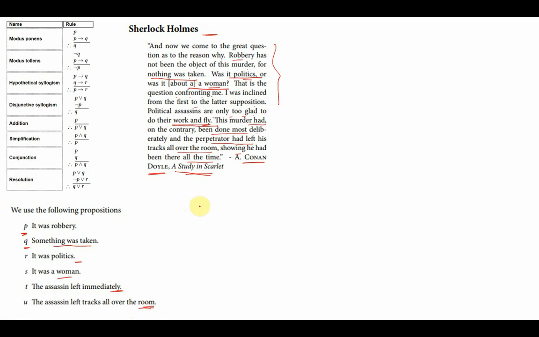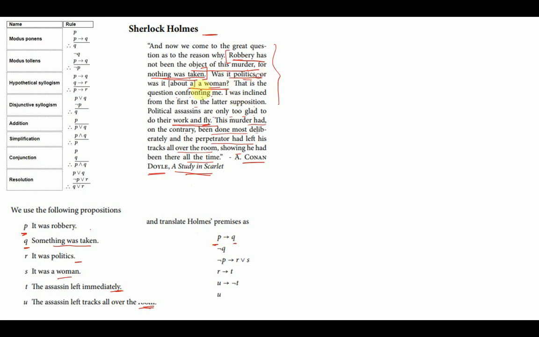Now let us try to identify the premises. The premises say, if it was a robbery, then something was taken. Robbery was not the object of this murder, for nothing was taken. This says if the motive of the murder was robbery, then something could have been taken. So P implies Q. This is the first premise.